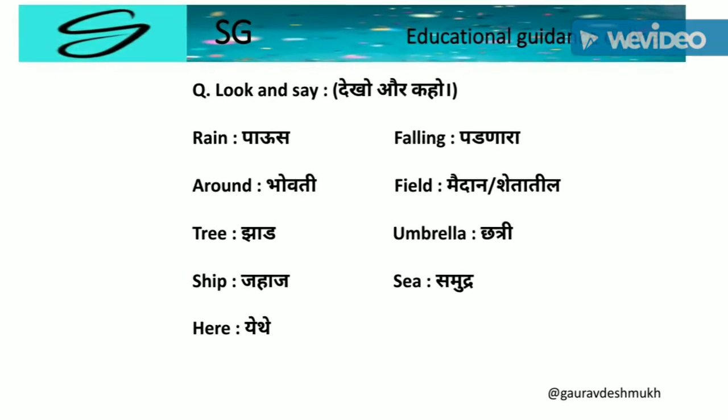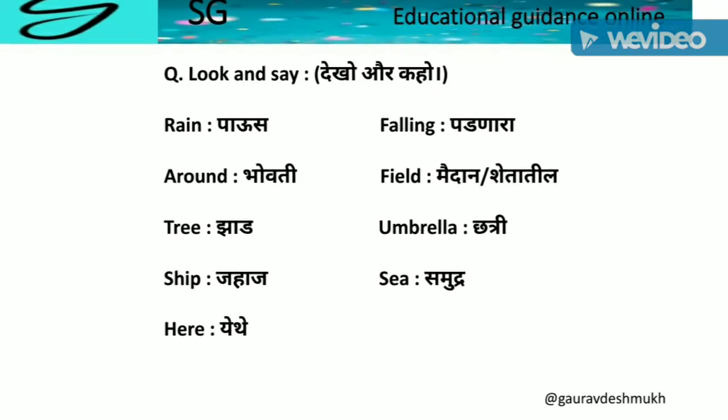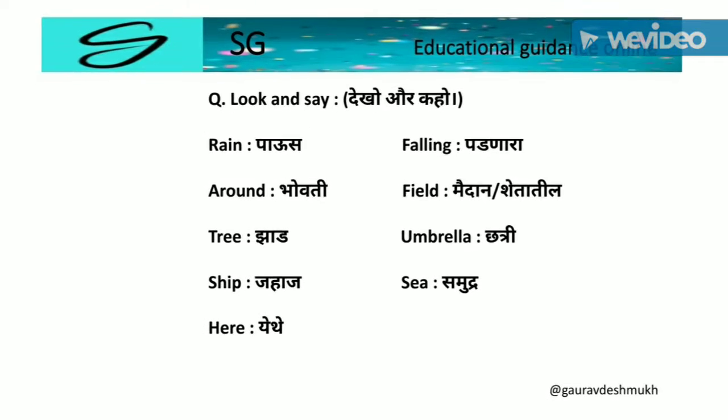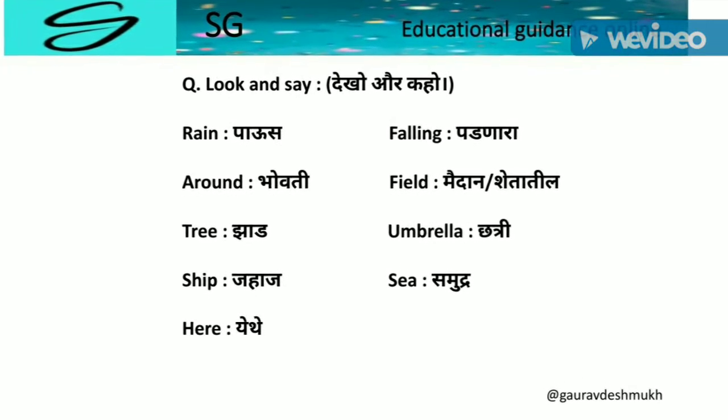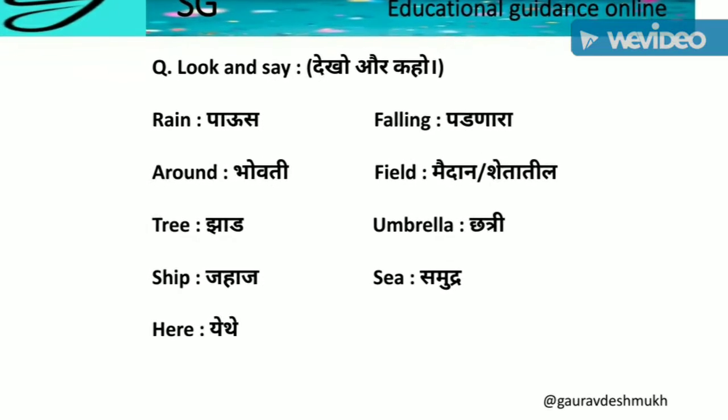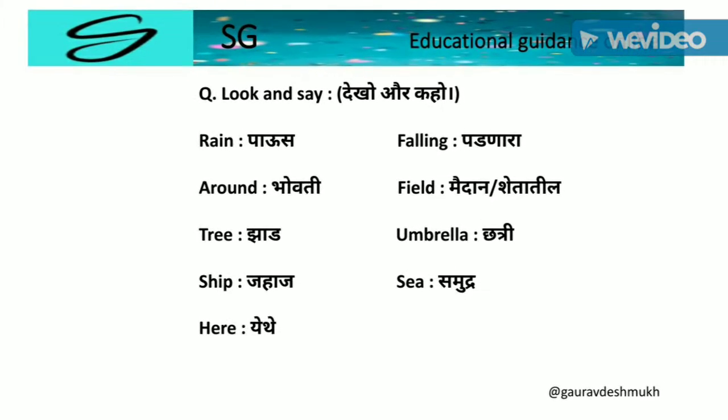Question: Look and say. Rain means rain. Falling means falling. Around means around. Field means field. Tree means tree. Umbrella means umbrella. Ship means ship. Sea means sea. Here means here.